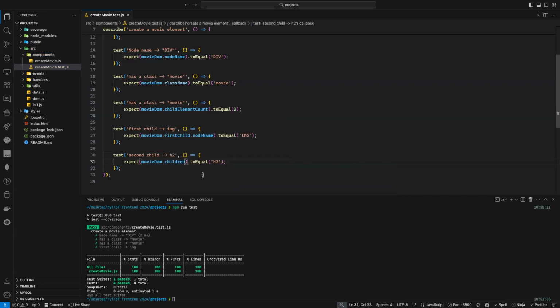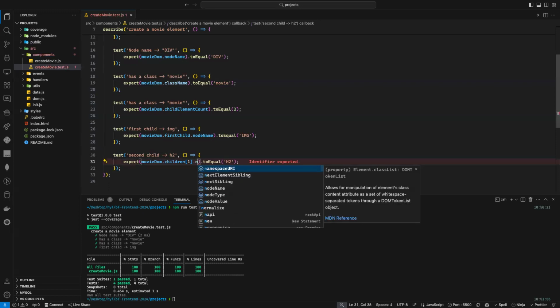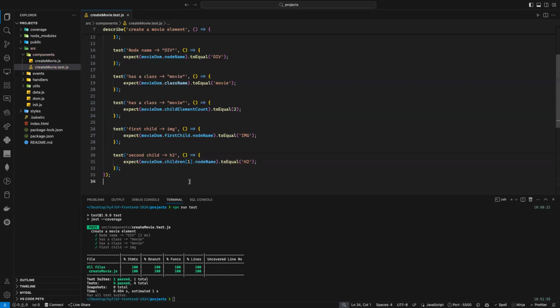It's an HTML collection. Before, I told you we can access it using the index. So if I say movie DOM.children, it will give me an HTML collection and I access it using the index. That's the second index here, it's 1. And I can just say dot node name again, and it will tell me the node name is like that.